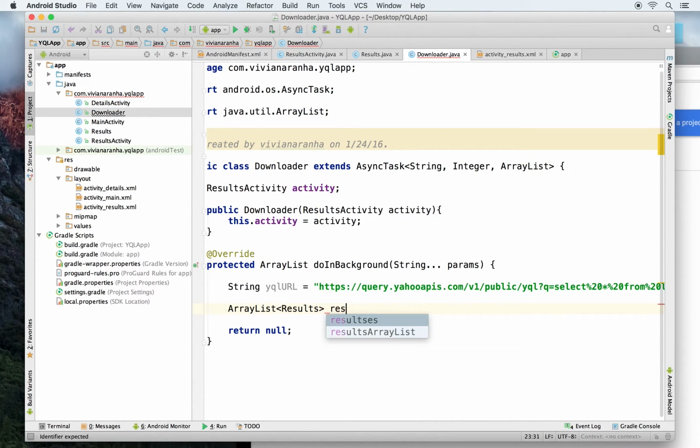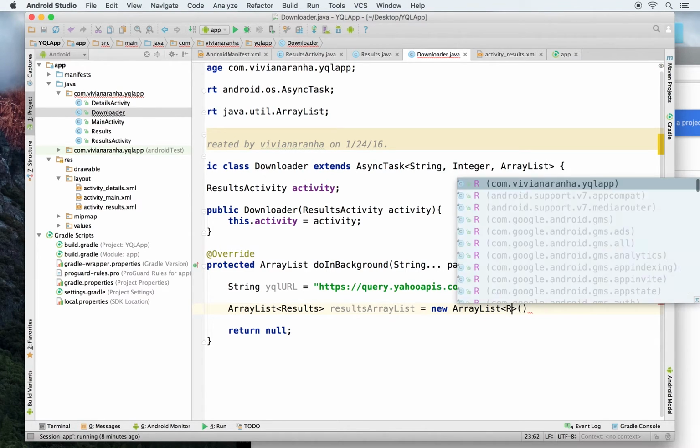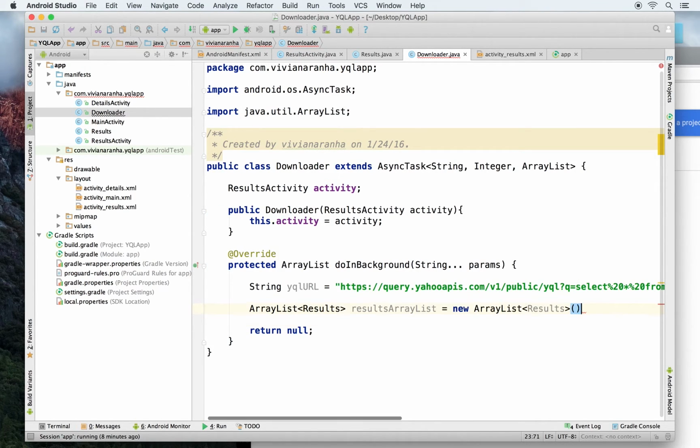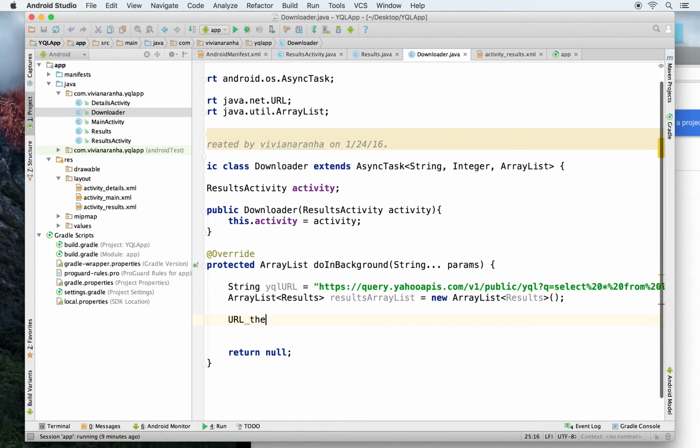So I'm going to call it resultsArrayList equals new ArrayList of type Results. So I have that. Next, from the URL that I have, let's convert that into an actual URL. The URL equals new URL, and pass that yqlURL object to it.